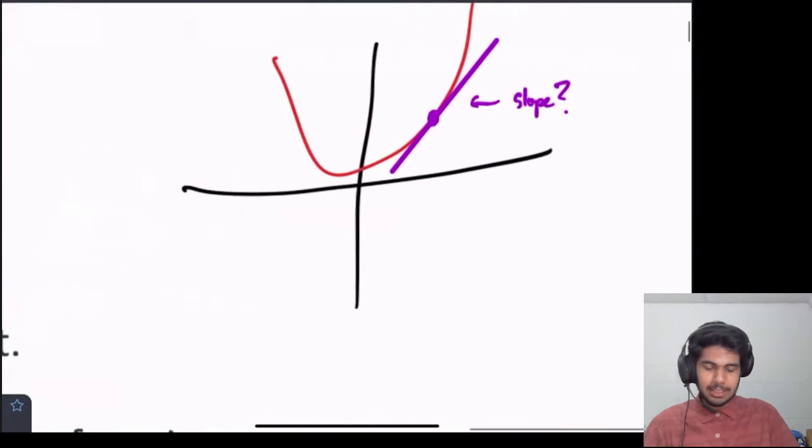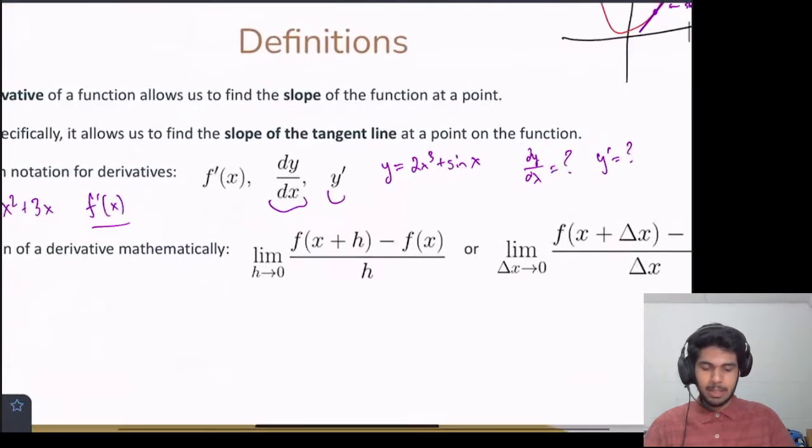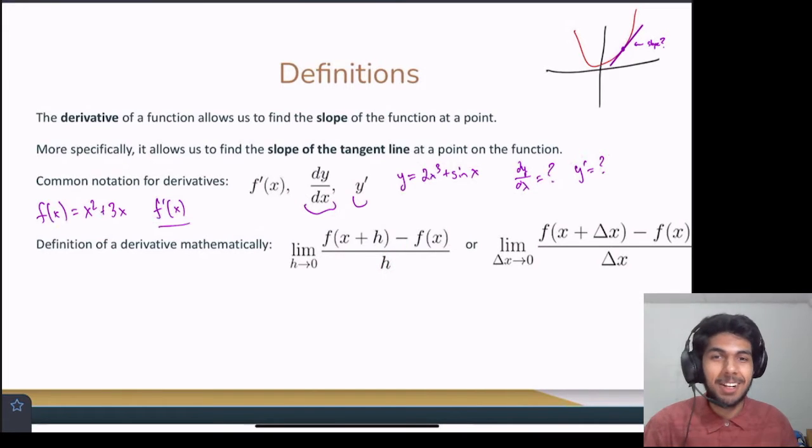And if we go back to this example, x plus h will take us to somewhere over here, right? And then f of x plus h is the function value. So that would be something up here, right? So this is f of x plus h, where h is just some displacement value. So we're evaluating the function at two different points, subtracting them, and then dividing it by how much we displaced by. So this should look very familiar.